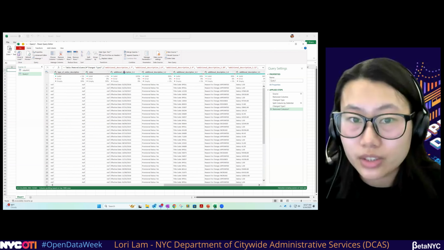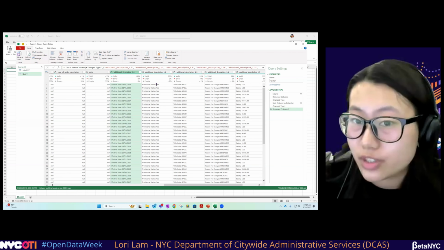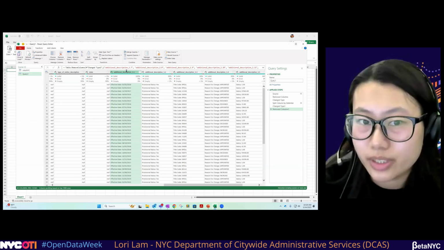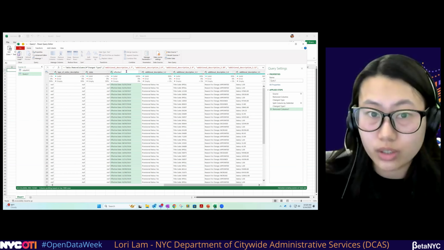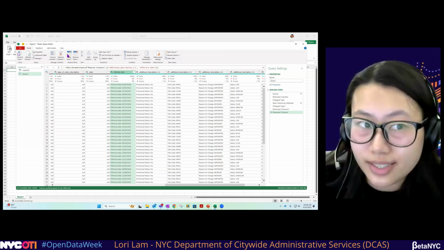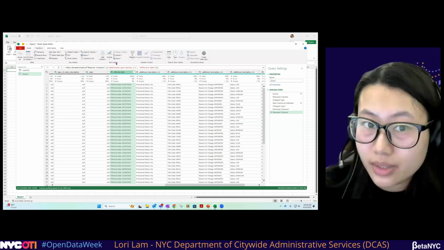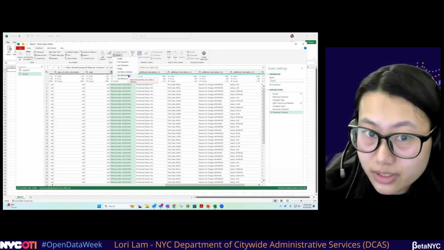Now going back to our new split columns, we see effective date, provisional status, title code, but we only really need the date from here. So we want to change the column name here to effective date so we know what this column is. And how do we get just the date? We're going to go to the transform tab, under text column, do extract, and extract after the delimiter.